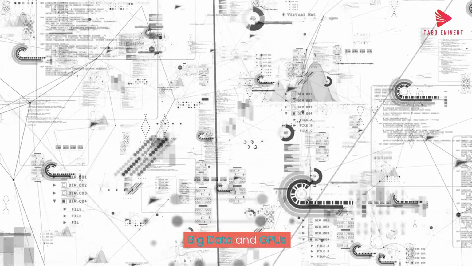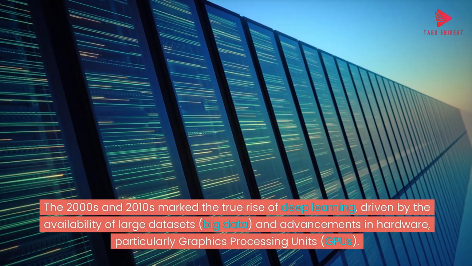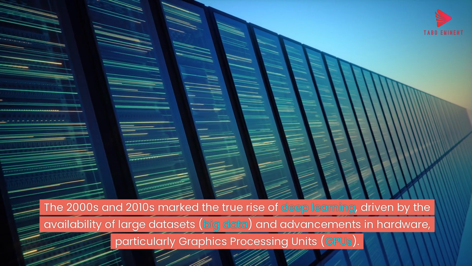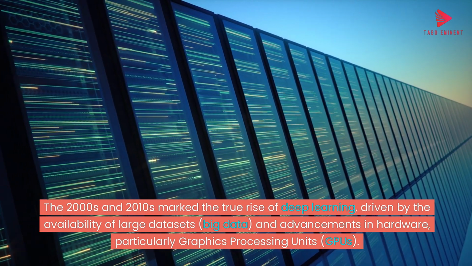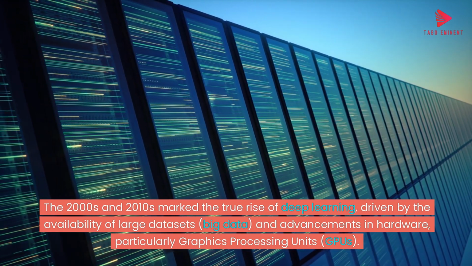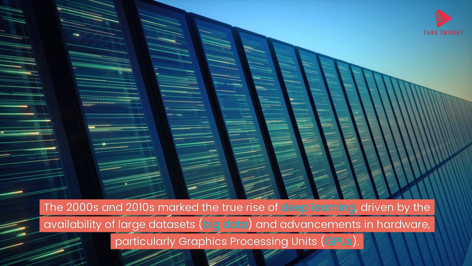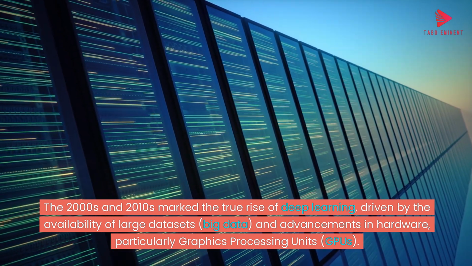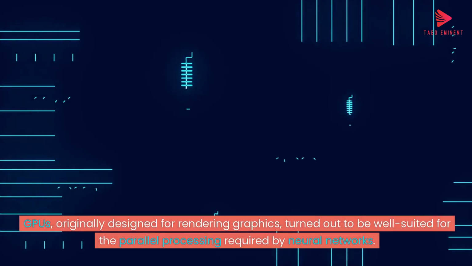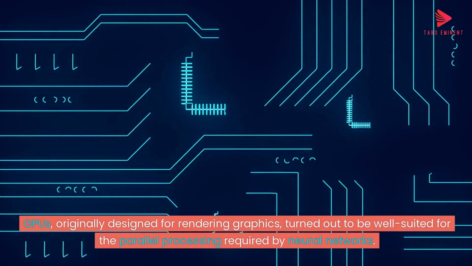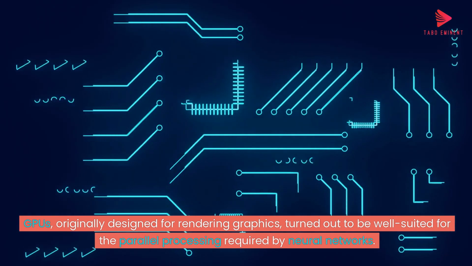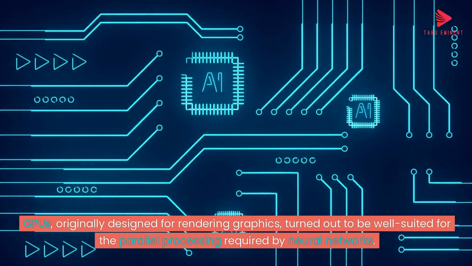The rise of deep learning. Big data and GPUs. The 2000s and 2010s marked the true rise of deep learning, driven by the availability of large datasets, big data, and advancements in hardware, particularly graphics processing units, GPUs. GPUs, originally designed for rendering graphics, turned out to be well suited for the parallel processing required by neural networks.